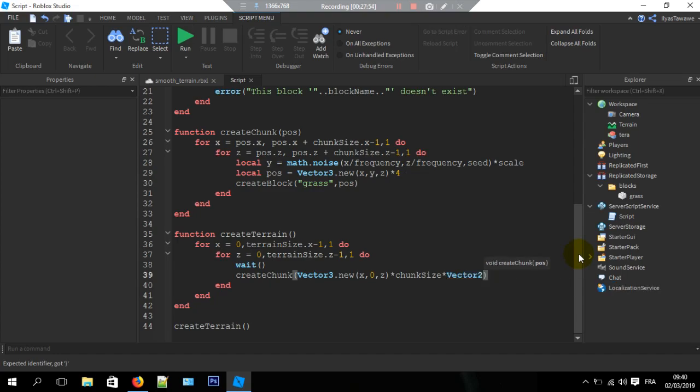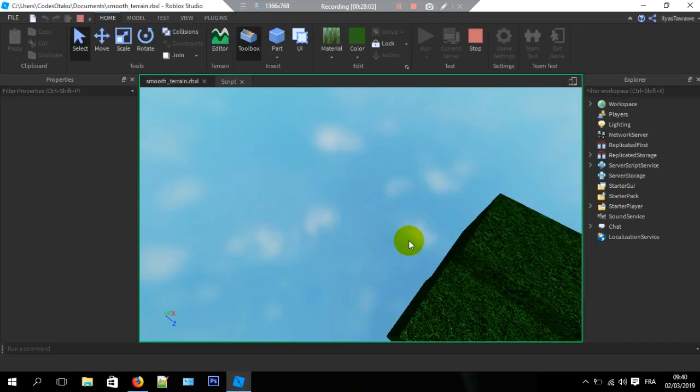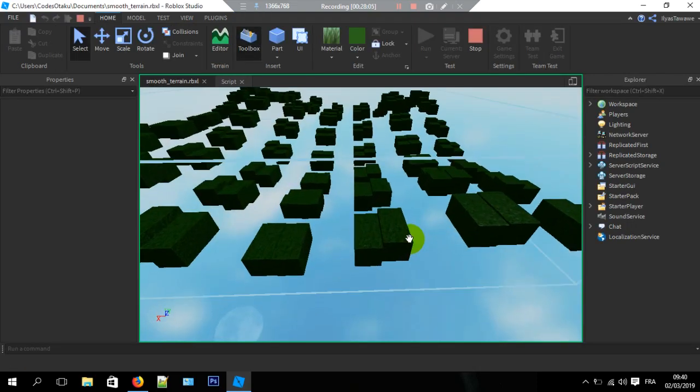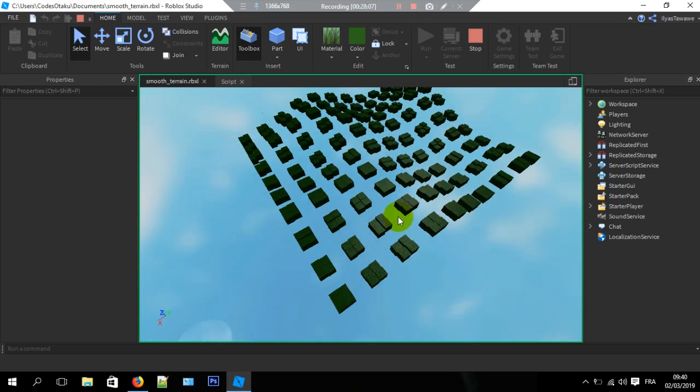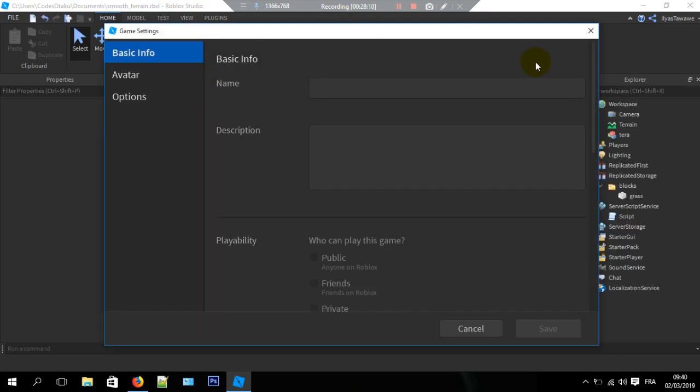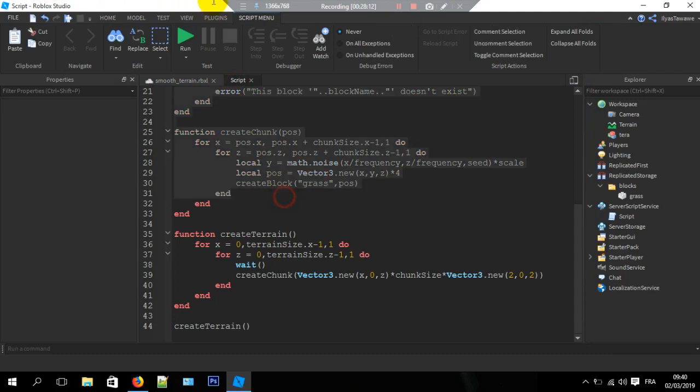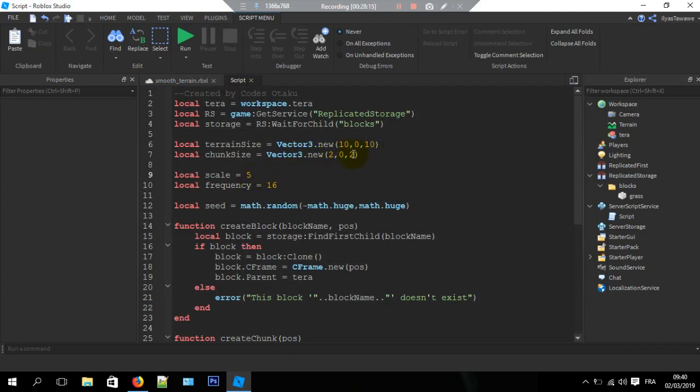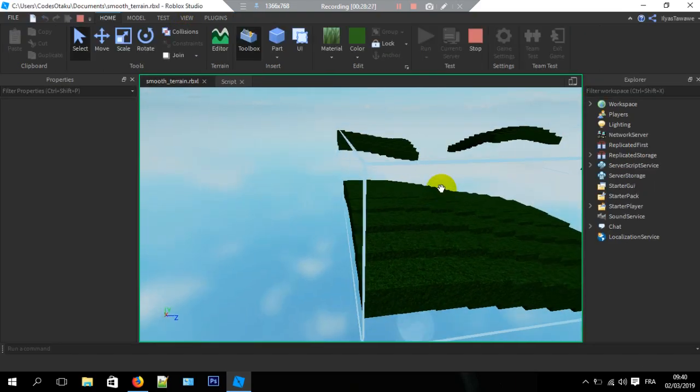Let's do 2, 0.2. Let's try this. But is this the chunk really? I think I got the problem because I actually changed the chunk size, well, not the terrain size. I'm dumb. I'm really dumb. So let's see right now.